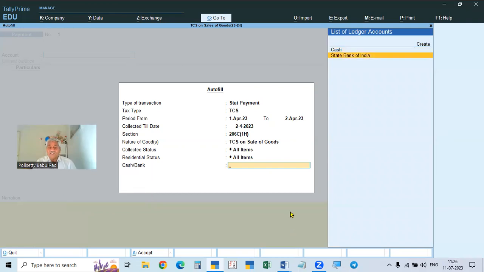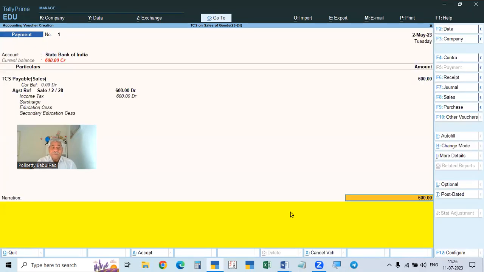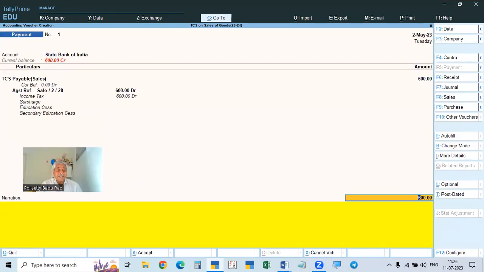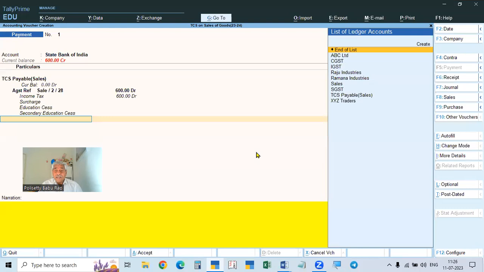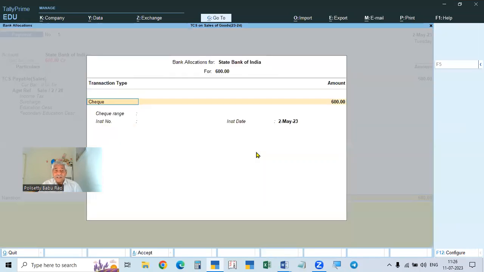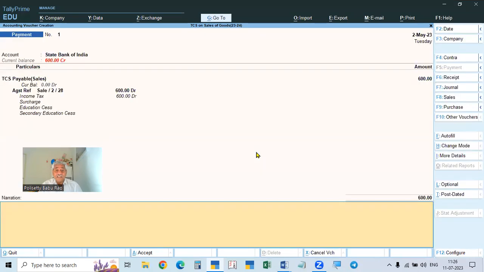Okay. And then here we have to pay the taxes through bank only. So now select State Bank of India that I created. You see, I created it. See, State Bank of India, TCS payable as per the bill number. The 1st bill, the amount is not collected. In the 2nd bill you collected 600 rupees. So with this, at the end of list, we are giving cheque 258, for example, dated 2nd May.